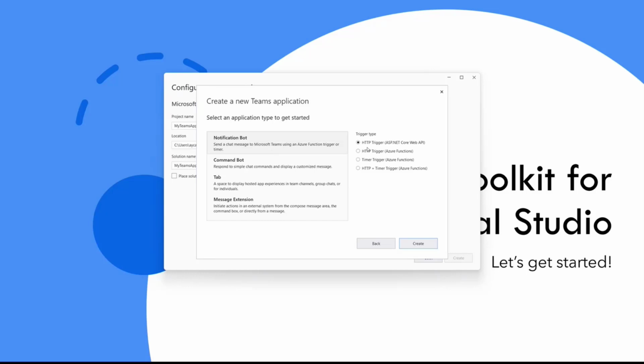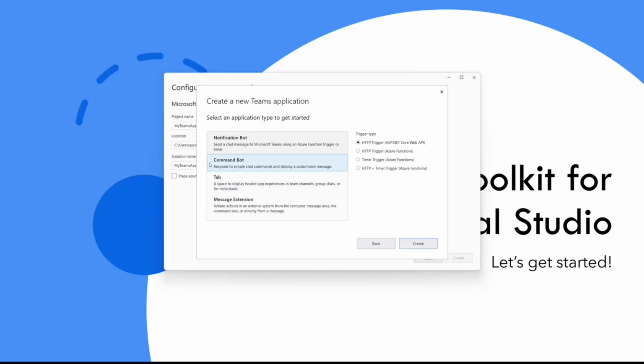There are different trigger types. The trigger can be HTTP trigger. You can use ASP.NET Core Web API or Azure Functions to do that. There's also different version of receiving that notification, either when there is information coming from the API, so you will send that notification information to the user, or you can set a timer, as I mentioned in the weather bot. Every morning at 9 a.m., you will get this information so that you will use the timer. You can also build both of them in one single bot by using notification bot, HTTP, and timer trigger.